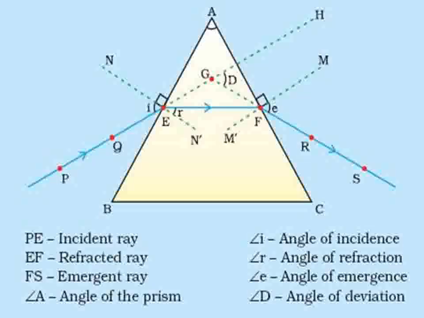Then we observe this incident ray inside the prism, and PQ appears in the direction R and S, that is, the two pins PQ become P dash Q dash, the apparent position, and another RS. All four appear in a single line. Then take out the R and S pins and draw a line joining R to S, and that becomes the emergent ray.